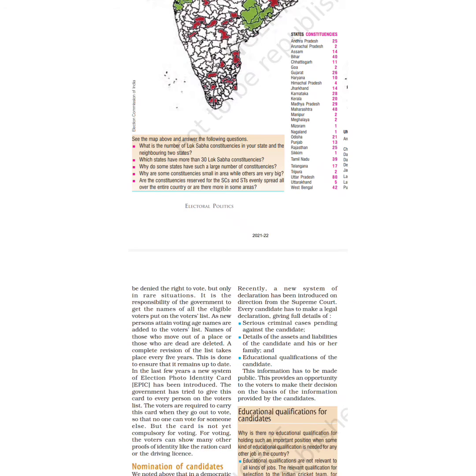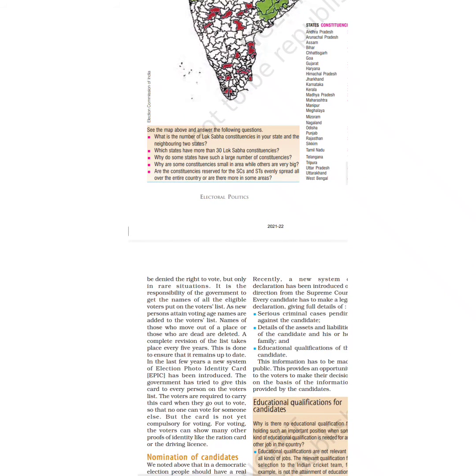It is generally done in very rare situations, and it is the responsibility of the government to get the names of all eligible voters put on the voters list. So class, it is the responsibility of the government to put the names of all the people who are eligible to vote in a proper voter list. When new persons attain voting age, names are added to the voter list. Since new people are also reaching the age of 18, they also need to be added to the voter list. And furthermore class, those who move out of a place or those who are dead are deleted.